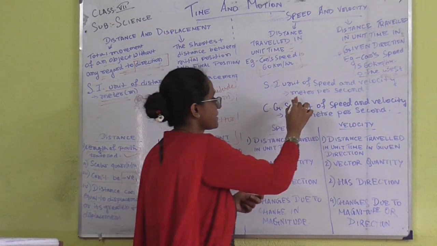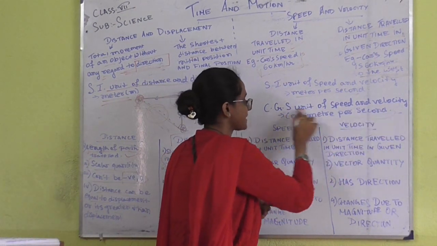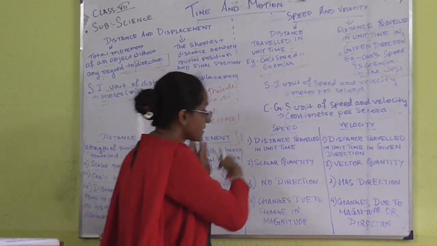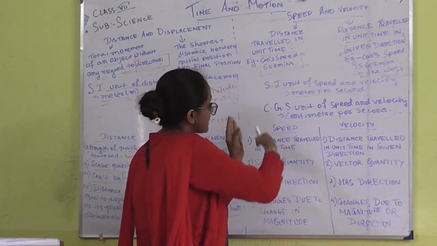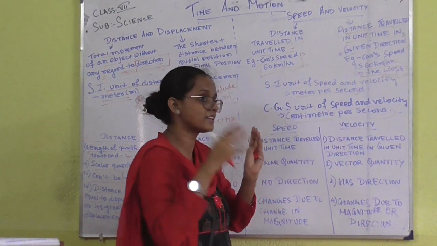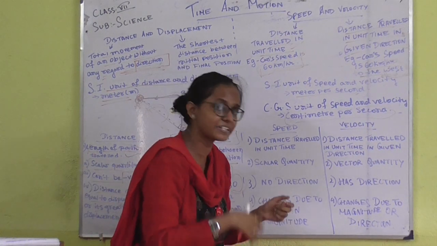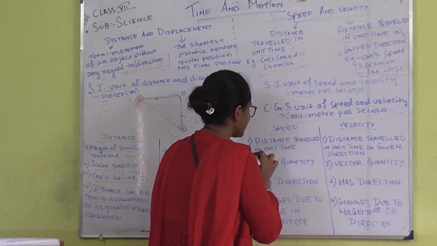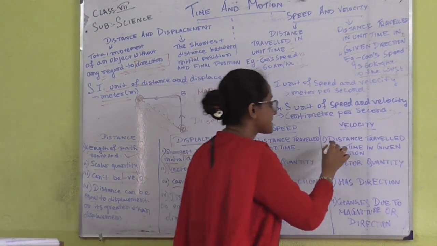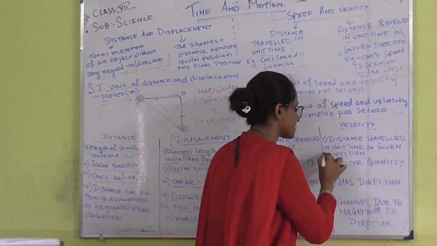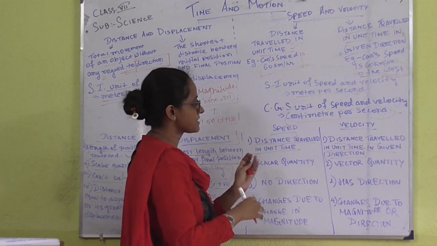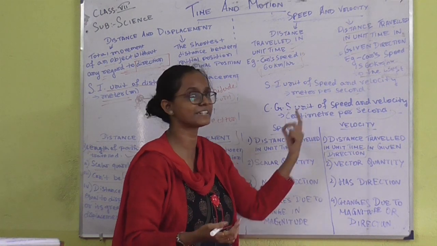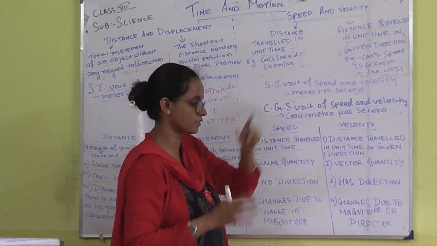Now, what are the SI units? The SI unit is meter per second and CGS is centimeter per second. Okay. Next, similarly, as we have done over here, speed and velocity are being differentiated. How is it being differentiated? The distance travelled in a unit time, and the distance travelled in a unit time in a given direction. So that we have learned just now, so it is quite clear.